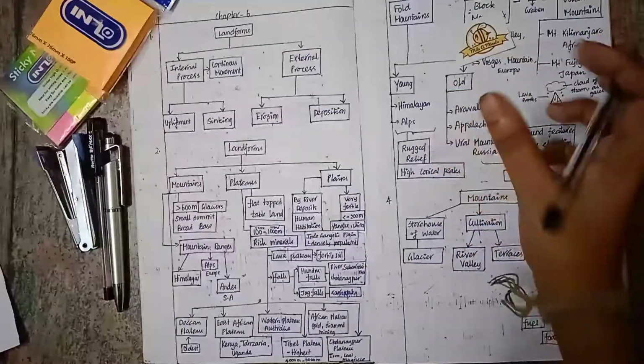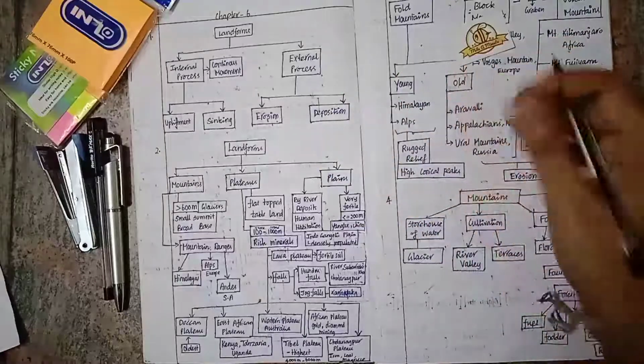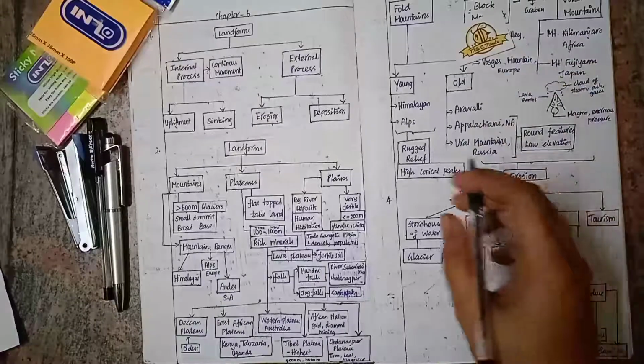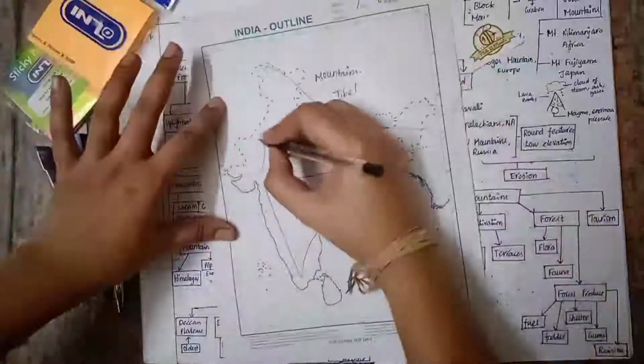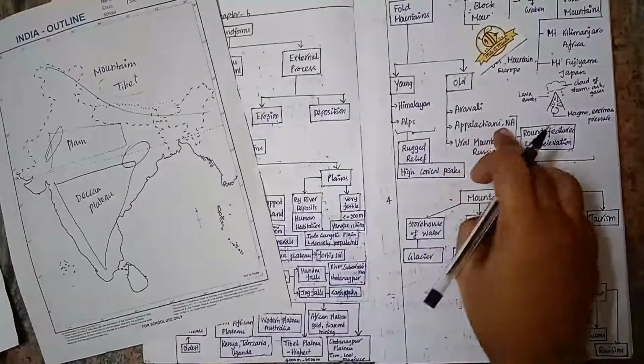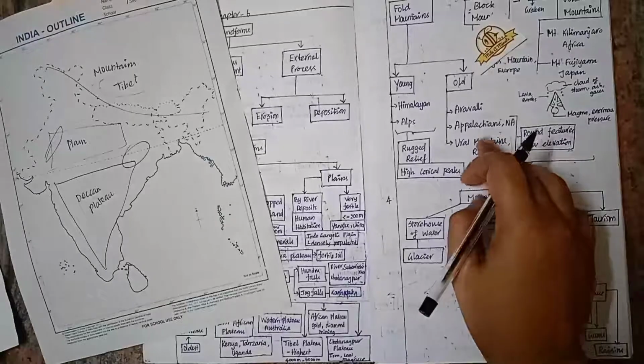They have rugged relief as well as high conical peaks. And in old fold mountains, we have the Aravalli. Aravalli is a mountain which is located in India. It will be in this region. So here we have the Aravalli. So Aravalli is an old fold mountain. And then the Appalachian is in North America, and the Ural Mountains are in Russia. These are examples of old fold mountains.